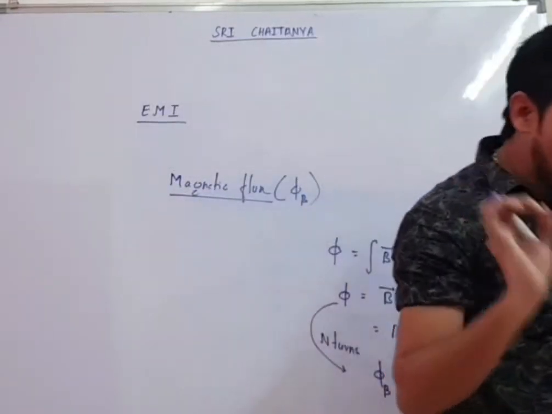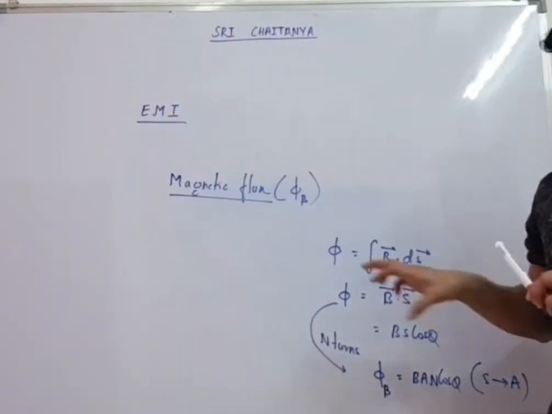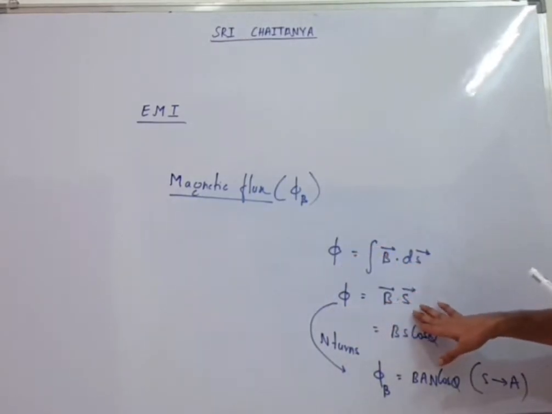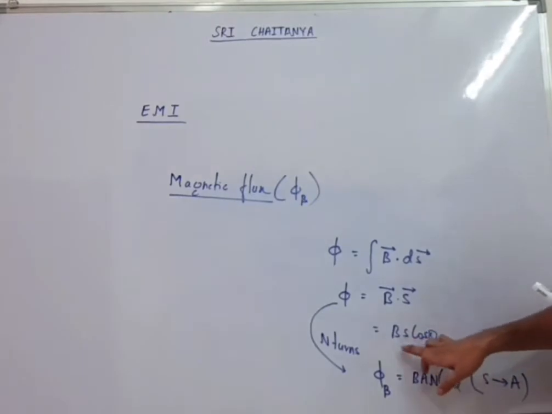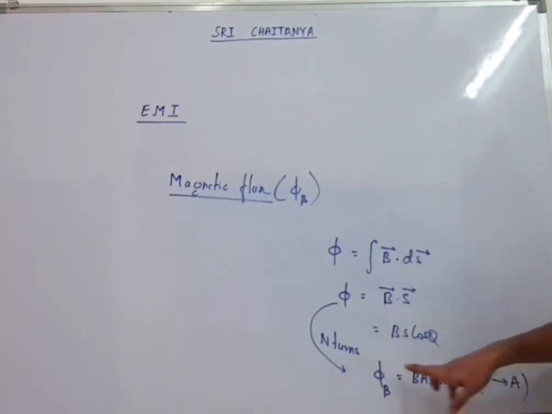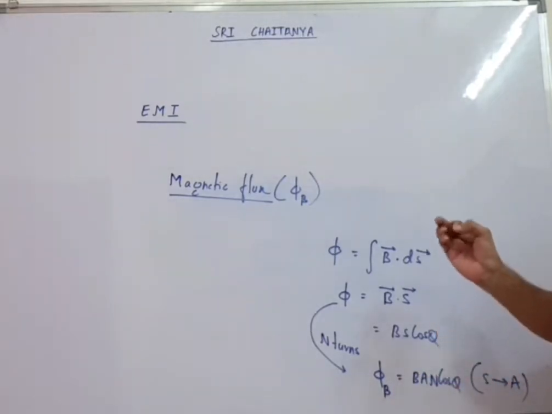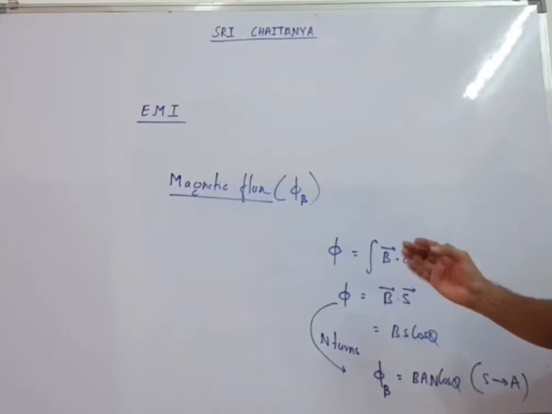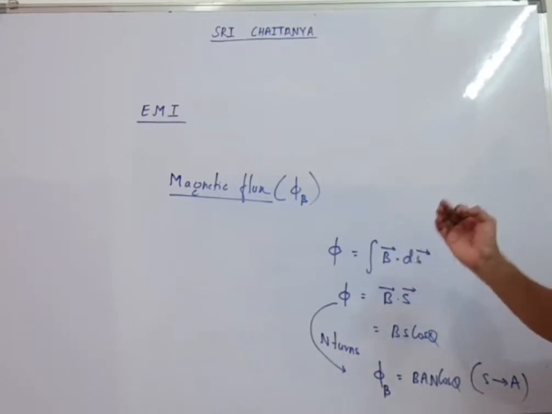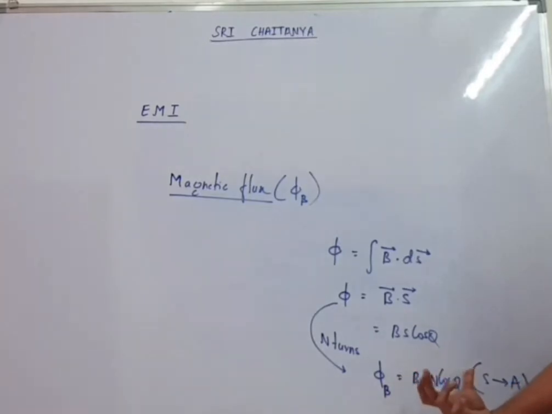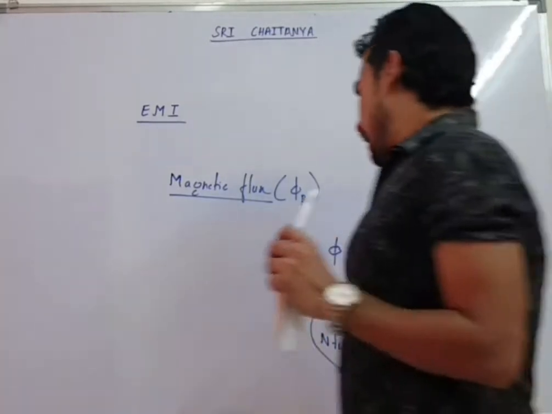Okay. Now again I will revise. Magnetic flux will be B dot S, that is BS cos theta. S I am representing with A. For n turns, this will be n times of this, so this will come as nBA cos theta. So you tell me, what is the magnetic flux associated with n turns? nBA cos theta. So this is the value of magnetic flux for n turns.